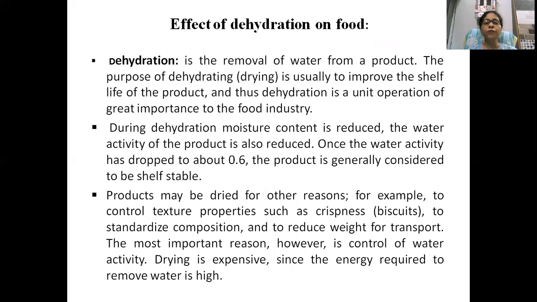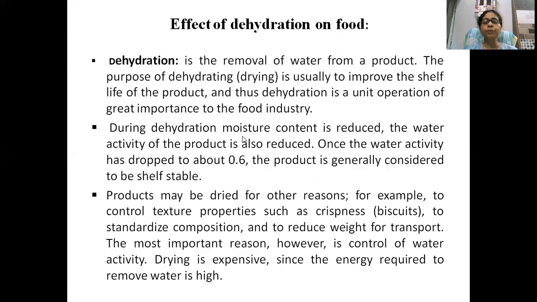Effect of dehydration on food. So first you have to understand what is dehydration. It is the removal of water from product. The purpose of dehydrating, that is drying, is usually to improve the shelf life of the product, and thus dehydration is a unit operation of great importance to the food industry. This is a very important unit operation which is performed in the food industry to make food available for a longer period of time.